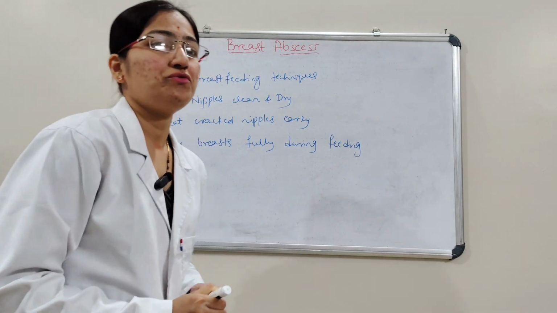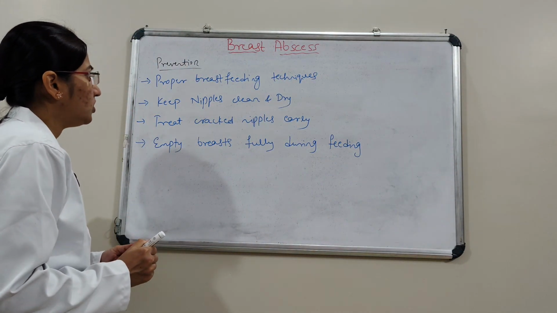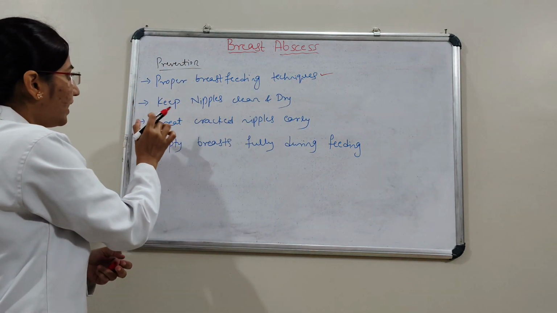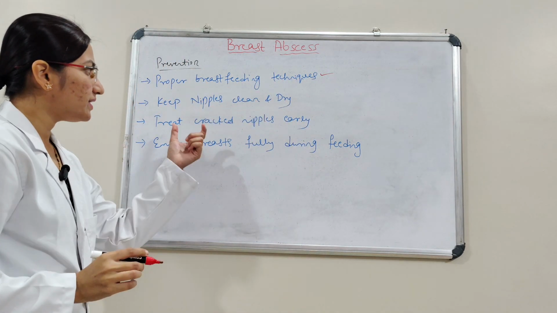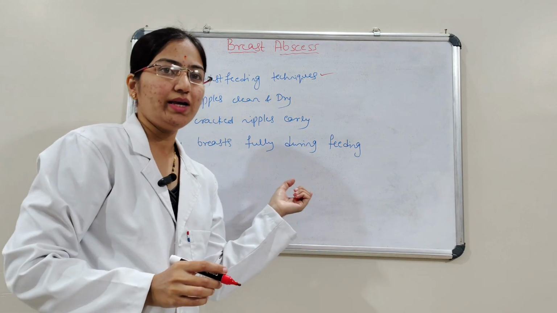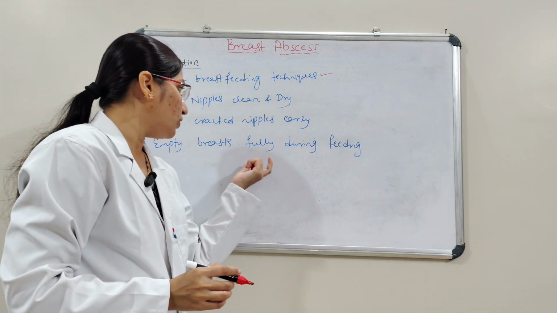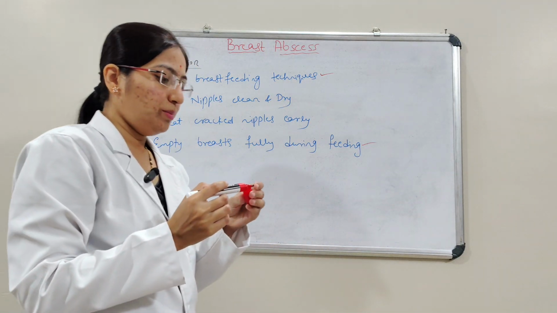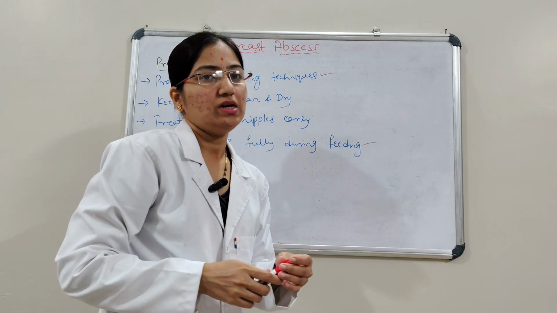We'll see the prevention of breast abscess. Proper breastfeeding technique has to be followed, and keep nipples clean and dry. Treat cracked nipples early, and empty the breasts fully during feeding. These are some points about prevention of breast abscess.